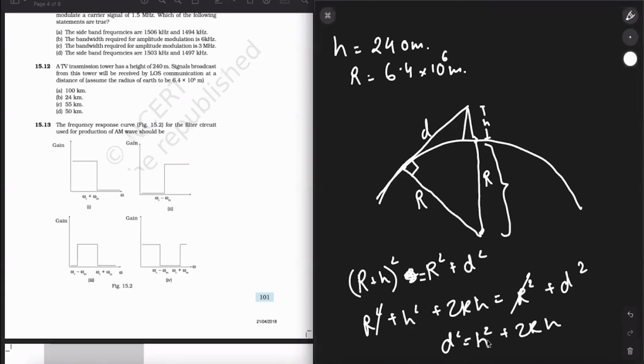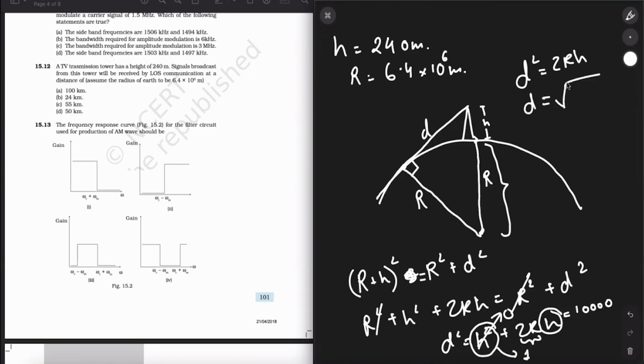One over here, you have the height of antenna squared. And over here, you have the height of antenna multiplied by the radius of Earth. So supposedly this value will be 1 lakh, and this value will be only 1. So we can ignore this. In our calculations, we can say d square is equal to 2rh, and d can be written as under root of 2rh. So this is the distance till which the signal can be transmitted.